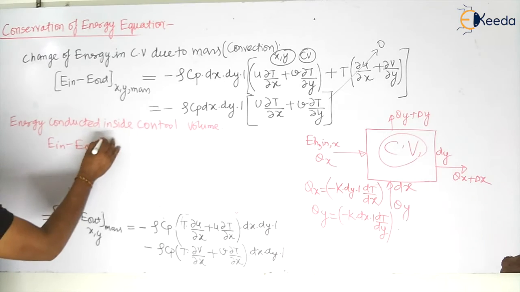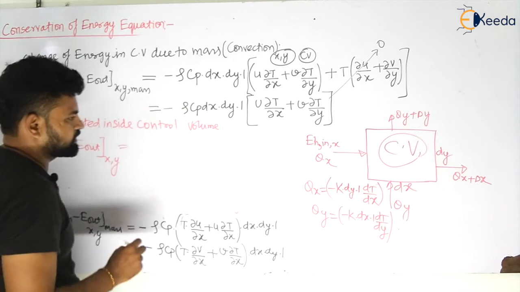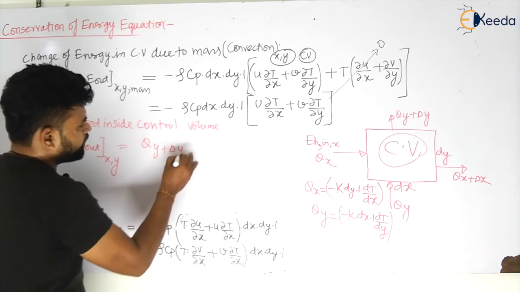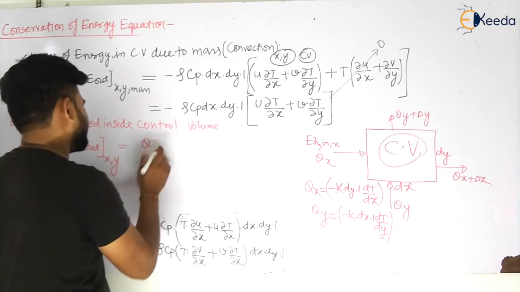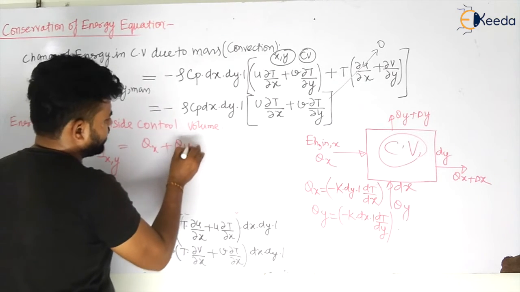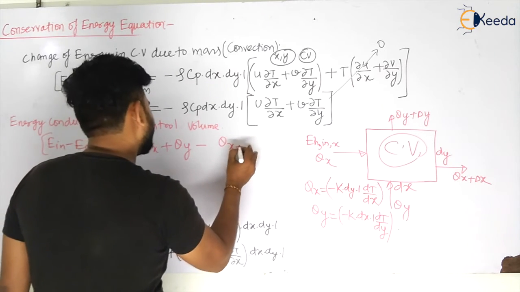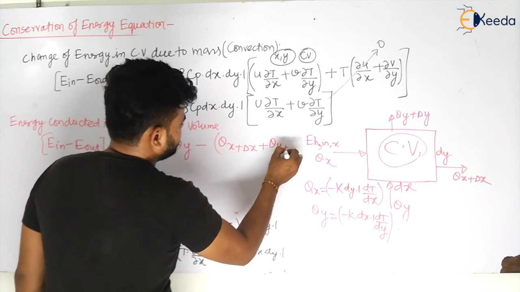So in both directions, that is your x and y completely. I hope you have understood this concept. So let us take x first: qx minus qx plus del x, plus qy minus qy plus del y, my dear students.